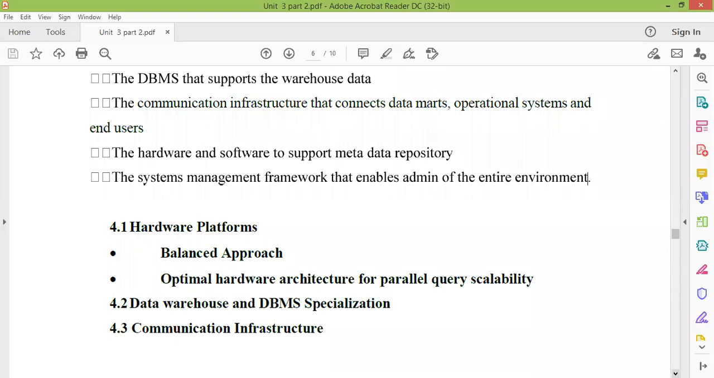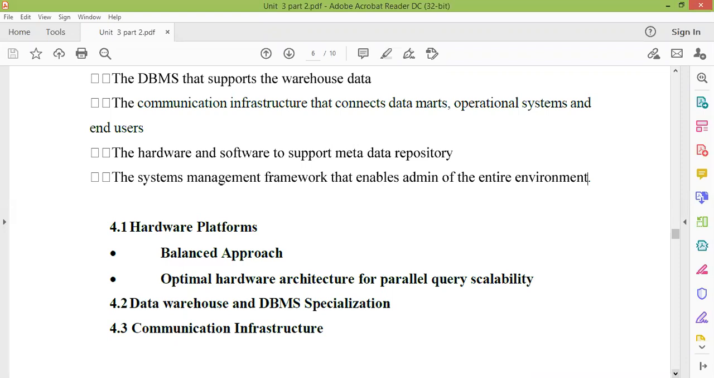And the next one is your optimal hardware architecture for parallel query scalability. Optimal hardware architecture means whichever hardware architecture you have chosen now, that should be the optimal one that can process the parallel queries. For that you can use symmetric multiprocessors, parallel multiprocessors, so that you can perform your queries easily.